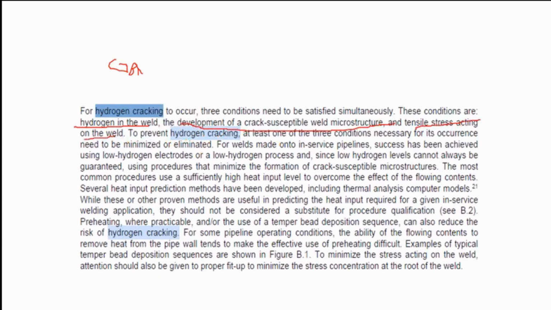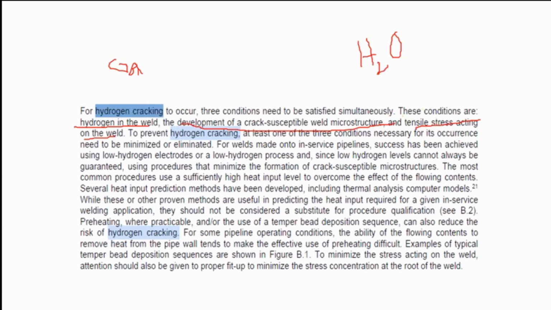So as you know, the presence of hydrogen in the weld is possible because of moisture, since water is composed of 2 hydrogen atoms and one oxygen atom. Crack-susceptible microstructure refers to those materials with coarse grain structure, more common in high hardness materials and non-heat treated materials, because it is more susceptible to hydrogen cracking, or cracking in general, if heat treatment methods are not properly implemented in those materials, and there is a tensile stress acting on the weld.